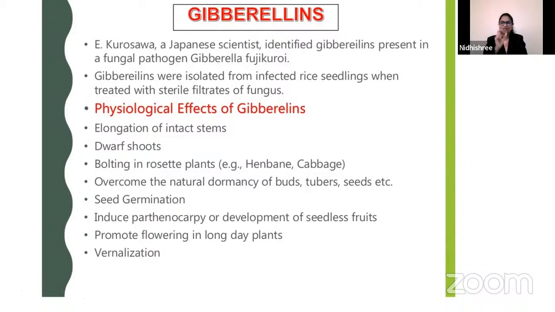Elongation of intact stem: gibberellins have the power to elongate it. Dwarf shoots, it can elongate also, it can also promote dwarf shoots. Bolting in rosette plant, overcome the natural dormancy of buds, tubers, seeds. The most important is vernalization, promote flowering in long day plant. These are the most important physiological effects of gibberellins.